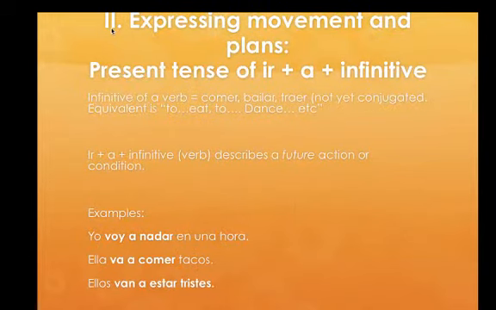All right, to further explain part 2, expressing movement in plans, we're looking at the present tense of ir plus a plus infinitive. So we call this ir más a más infinitivo. The infinitive of a verb is like, for example, comer, bailar, traer. It's not yet conjugated, okay? And it's the equivalent of to eat, to dance, etc. Using ir plus a plus infinitive of a verb describes a future action or condition.